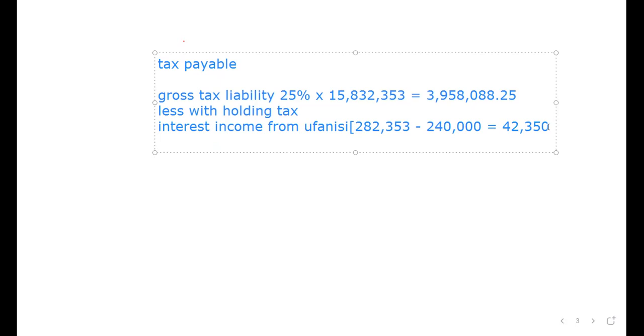If you subtract 42,350 from 3,958,088.25, your answer is 3,915,738 to the nearest decimal places.